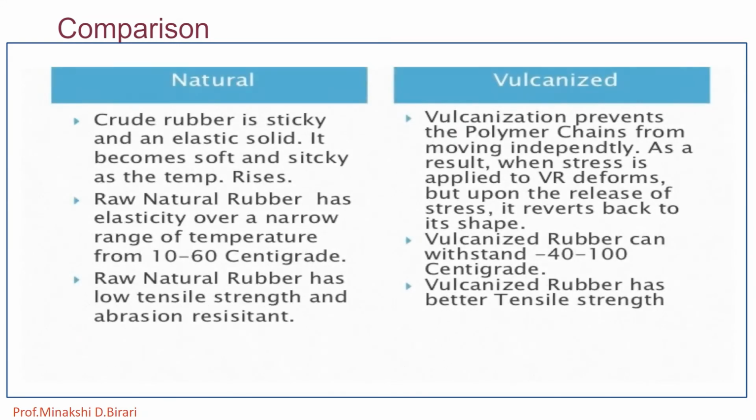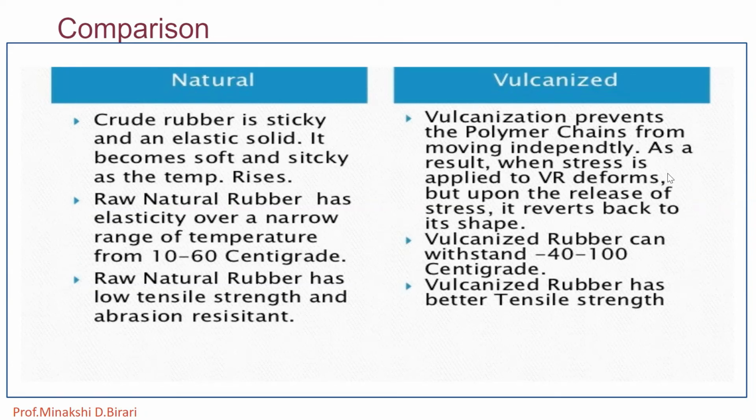We have studied natural rubber as well as vulcanized rubber. Let us see the comparison between natural and vulcanized rubber. So what is natural rubber? The crude rubber, which is sticky and an elastic solid, becomes soft and sticky as the temperature rises. But as compared to this, vulcanized rubber prevents the polymer chains from moving independently due to the process of vulcanization.